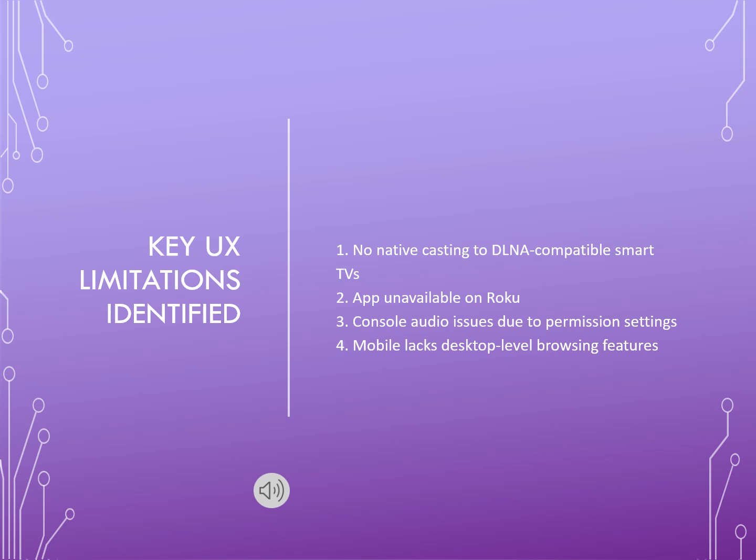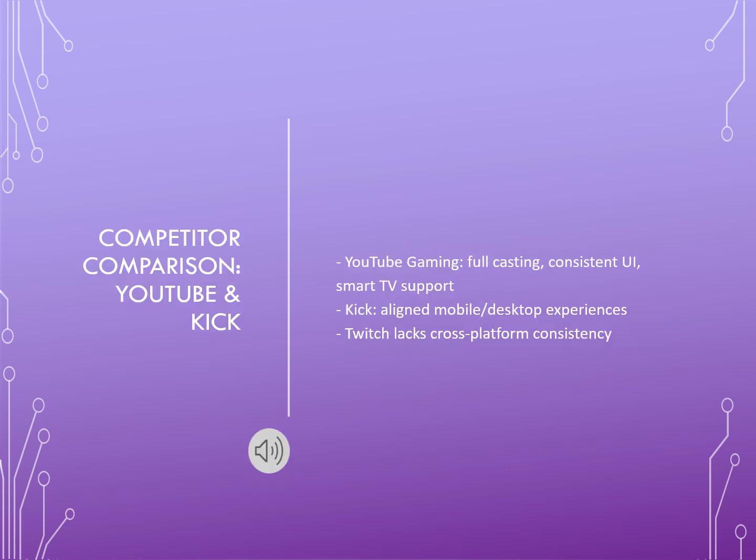To better understand Twitch's position in the streaming space, let's take a quick look at the competition. We compared Twitch to YouTube Gaming and Kick, both of which excel in areas Twitch struggles with. YouTube provides a uniform interface across devices and allows seamless casting, and Kick, though newer, has successfully delivered a consistent experience between mobile and desktop versions. These competitors offer stronger cross-platform integration, which enhances user retention and reduces friction. Now that we've explored the broad limitations, I'll pass it over to Garvendi, who will walk us through two specific UX issues we found along the way with our proposed solutions.